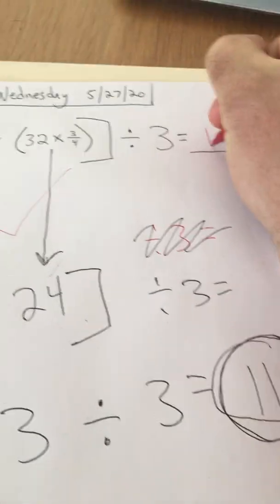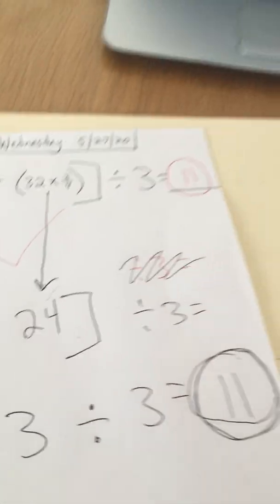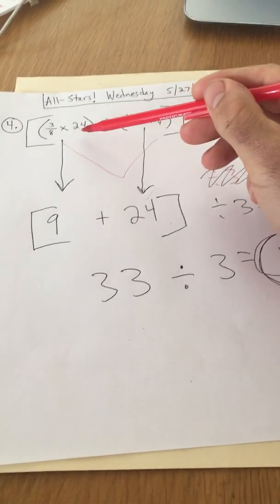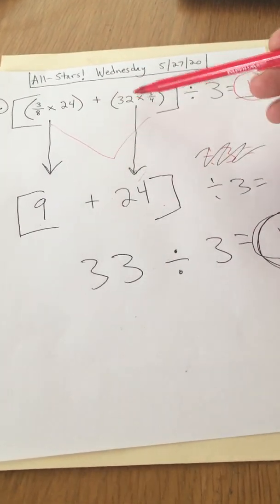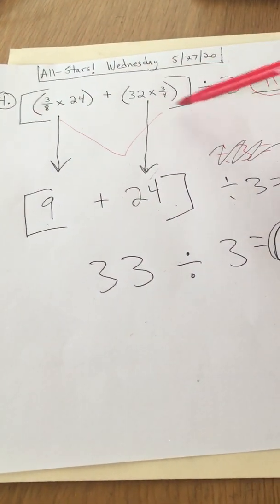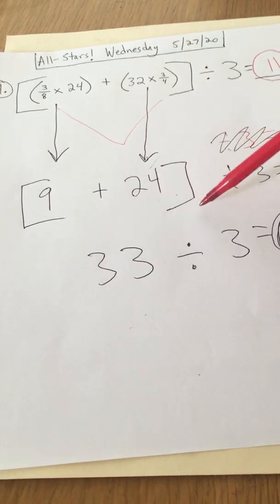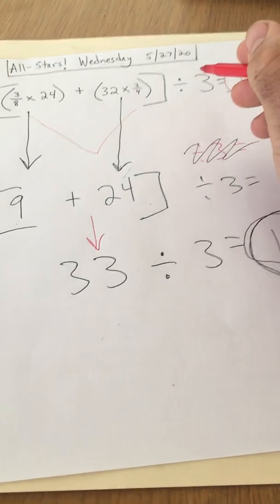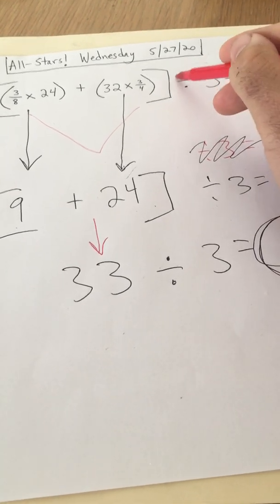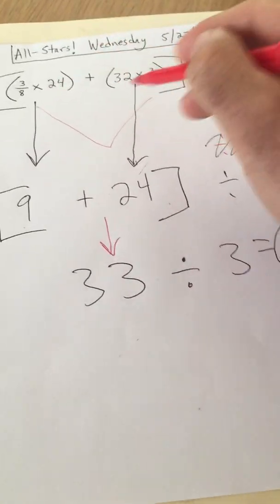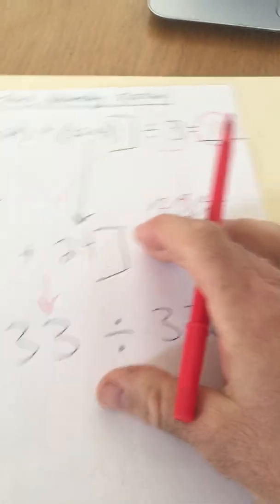So the answer to this problem here, today's challenge problem, is 11. And the tricky part was that after you do these parentheses, 9, you get 24, then you still have to do the bracket. We have to do 9 plus 24, find that answer, and then we can divide it by 3, because the divided by 3 is outside of the bracket, so we're not going to do that until after the whole group inside the bracket is done. Then we divide by 3 and we get an answer of 11.